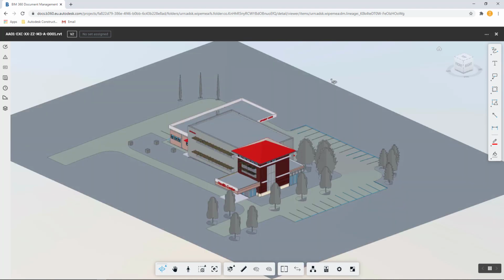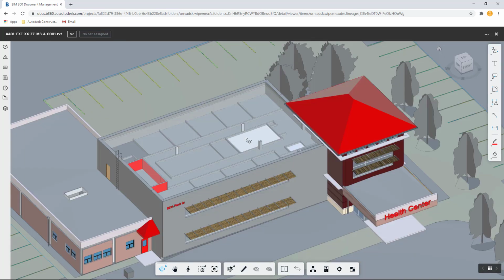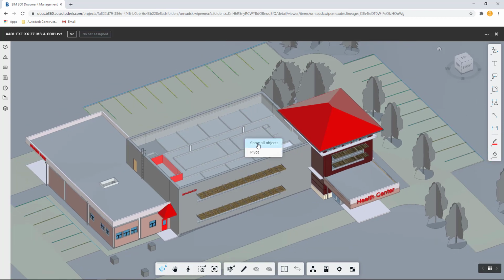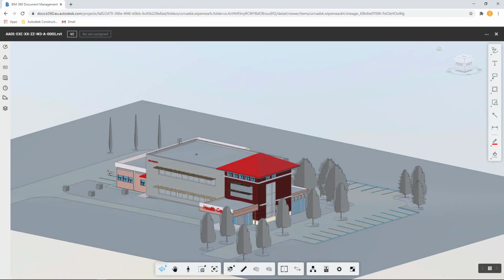I can also use the contextual right-click menu to hide objects. If I select the roof of the main building, I can right-click and I can choose hide selected. This will then give me visibility inside the building. I can also right-click again and use the option show all objects. For the show all objects to show, I don't need to have anything selected in the viewer. This will then reset the model back to its default state.